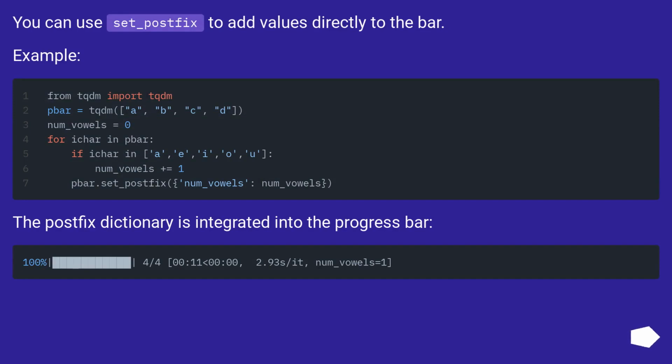You can use set_postfix to add values directly to the bar. Example. The postfix dictionary is integrated into the progress bar.